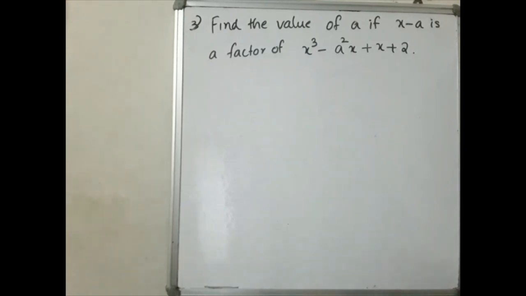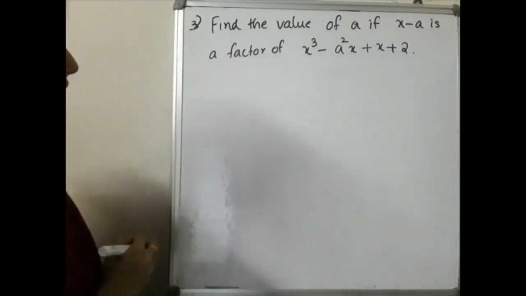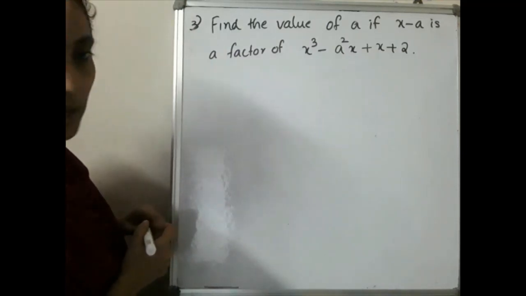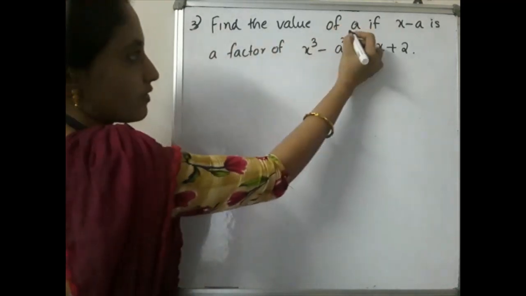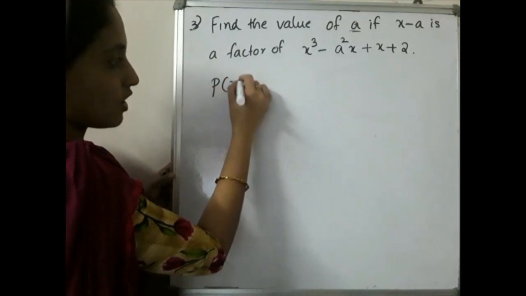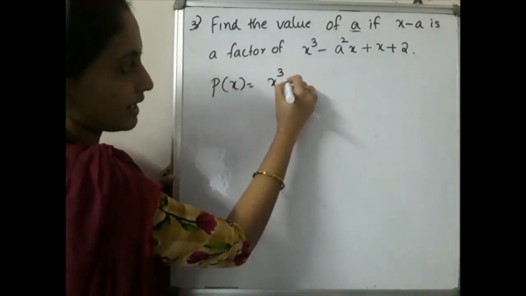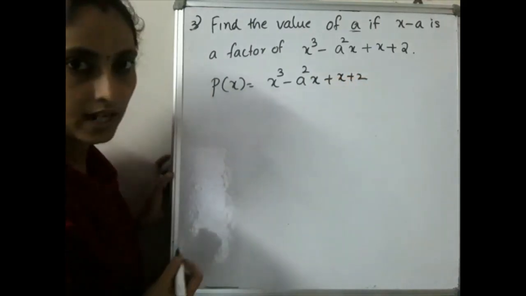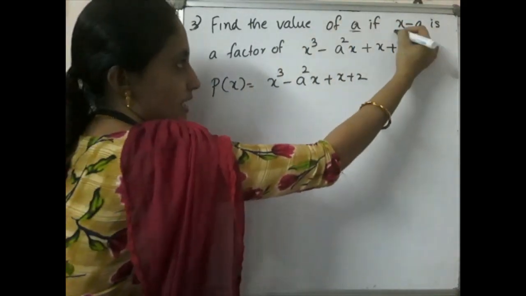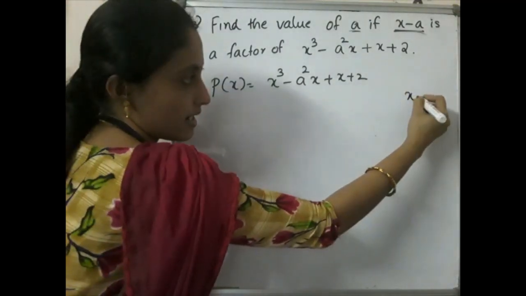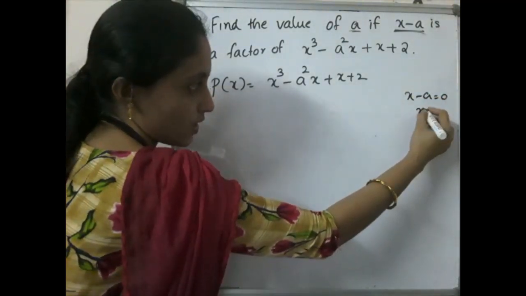Find the value of a if x minus a is a factor of x cube minus a square x plus 2. So we have to find the value for a. So this is our polynomial. You can write p of x is equal to x cube minus a square x plus 2. It is already given that x minus a is a factor. If x minus a is a factor, what can we write? x minus a will be equal to 0, so x will be equal to a.